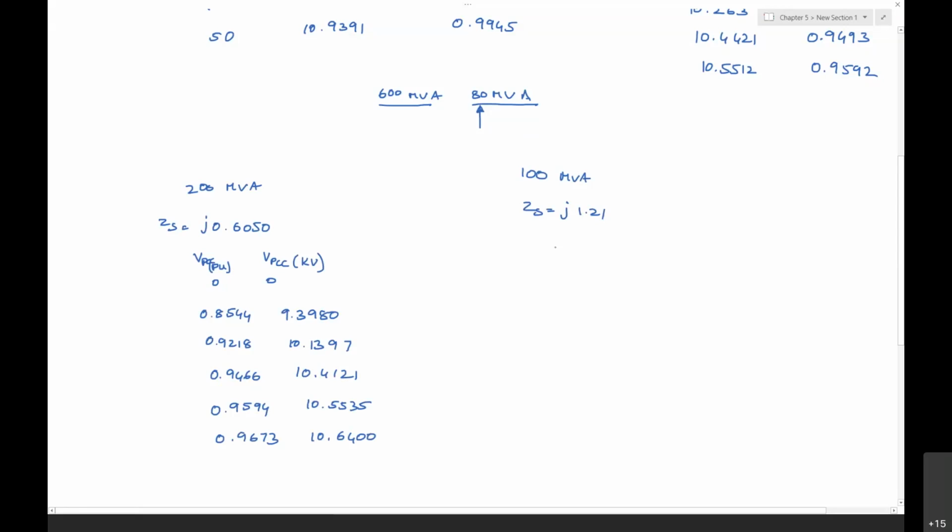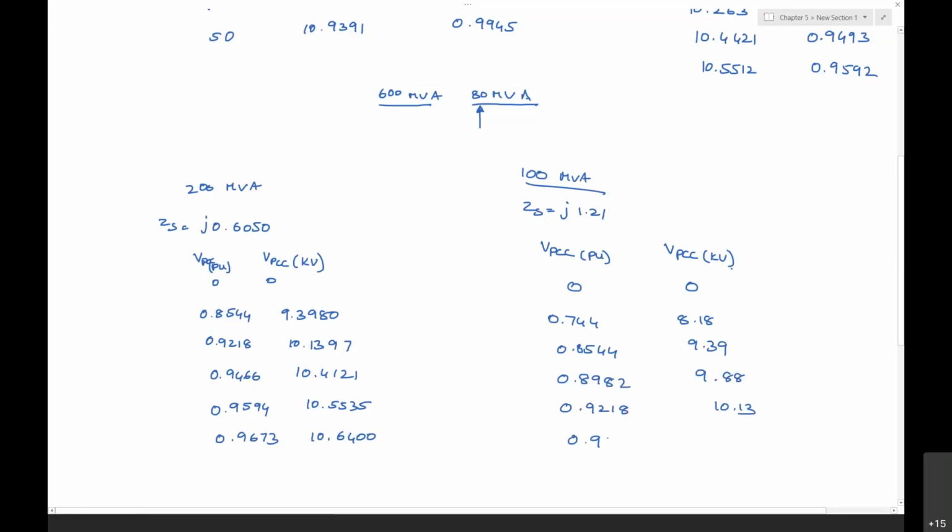10.6403. And for 100 MVA, the PCC voltage per unit and the PCC voltage in kV are equal to 0.744, 8.18, 0.8544, 9.39, 0.8982, 9.88, 0.9218, 10.13, 0.9365, 10.30. And again, what is the impact of the fault level?